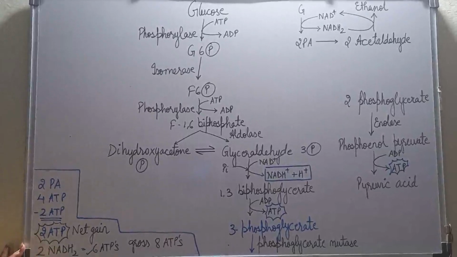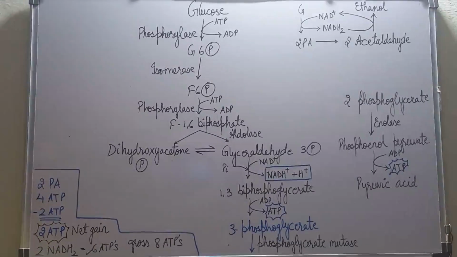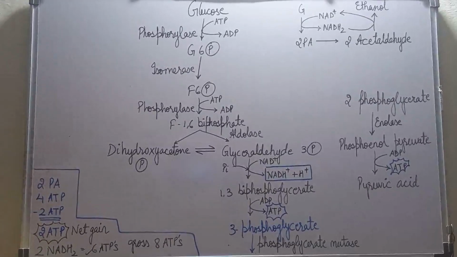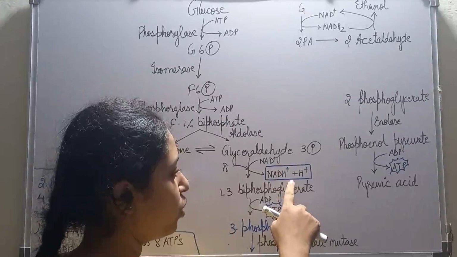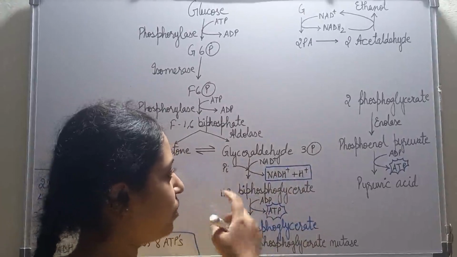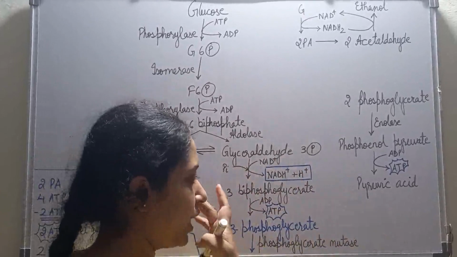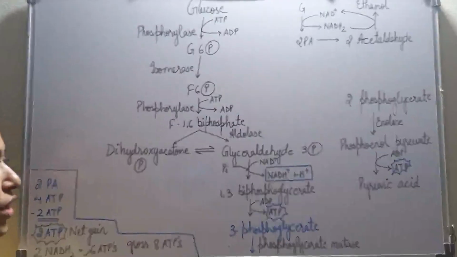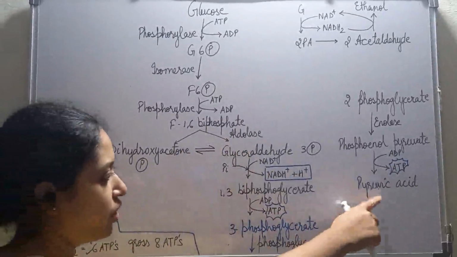Now, 1 molecule of NADH2 gives 3 ATPs. Here 1 molecule of NADH2 will be formed when glyceraldehyde 3-phosphate converts to pyruvic acid, and 1 more molecule of NADH2 will be formed when dihydroxyacetone phosphate gets converted to pyruvic acid.